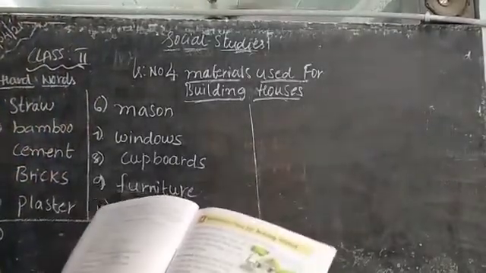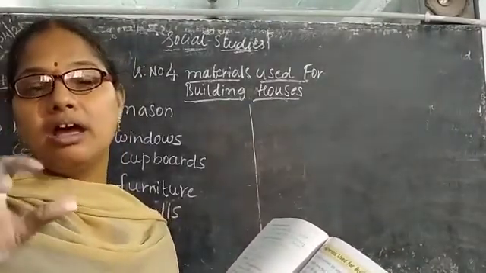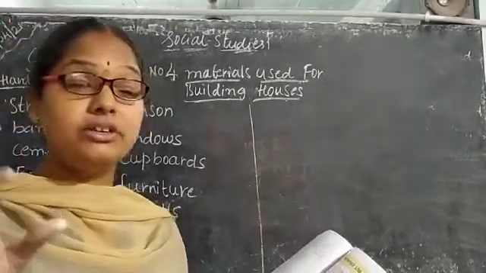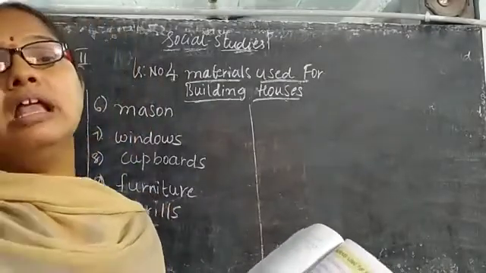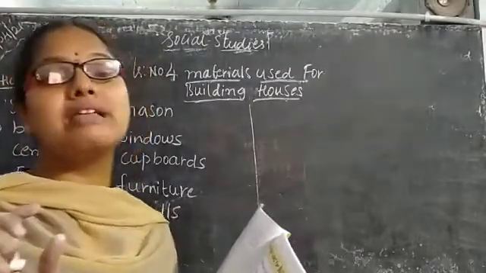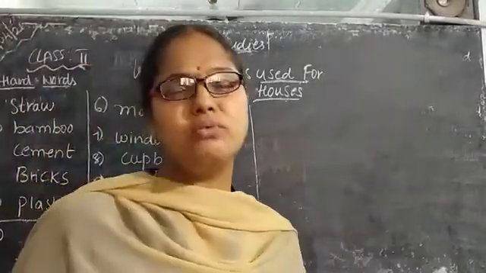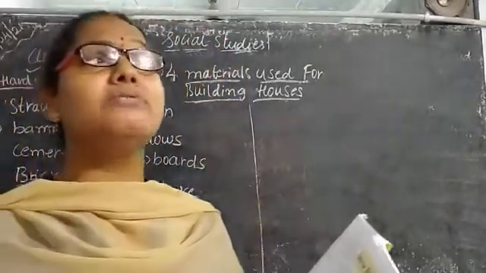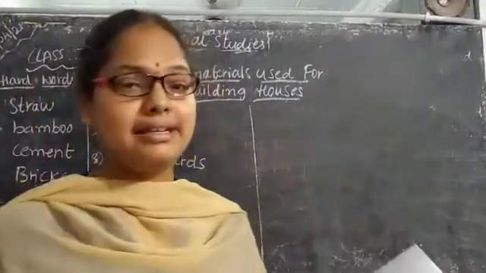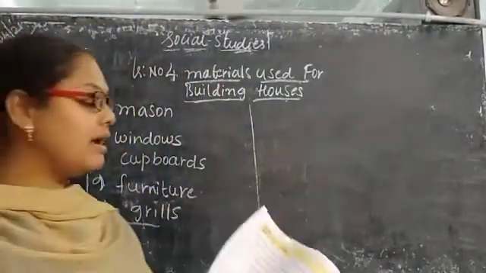Who is known as a plumber? Those who repair your drainage pipes and do all the work related to plumbing, like wash basins and drainage pipe connections, they are known as the plumber. Just now we discussed the electrician. Who is an electrician? Those who do the electrification. What is electrification? Those who give the connections for your fans, TV, radio. These all come under electricity. He is known as the electrician. What is his main work? He fits the electrical wires and plugs.